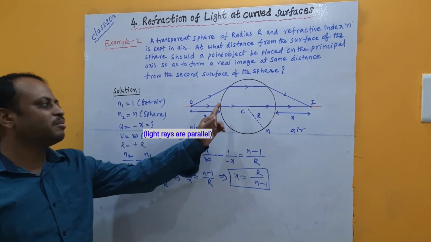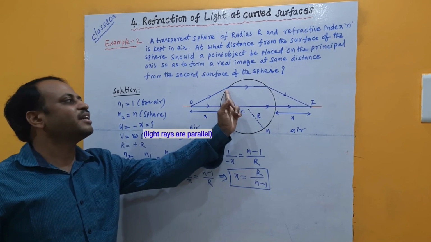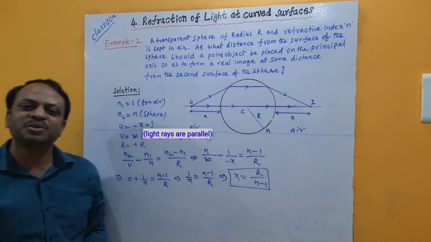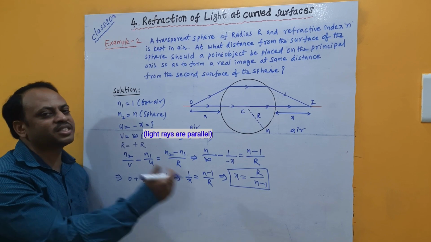The only one thing you have to remember is that at the curved surface the light ray should go parallel to the principal axis, so that at the same distance the image is formed. Now let's go for one more example problem.